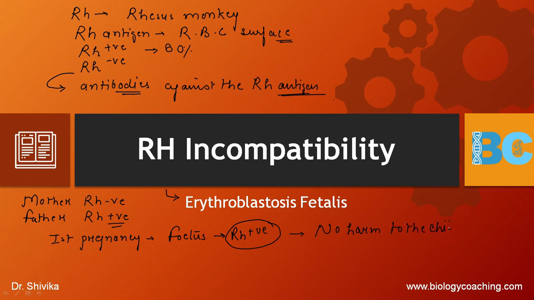The reason behind that is there is no mixing of the blood, because the blood is separated through the placenta. This is the case of the first pregnancy, where we have assumed the fetus is Rh positive, and the fetus develops into a child which is easily delivered, no problem in that.